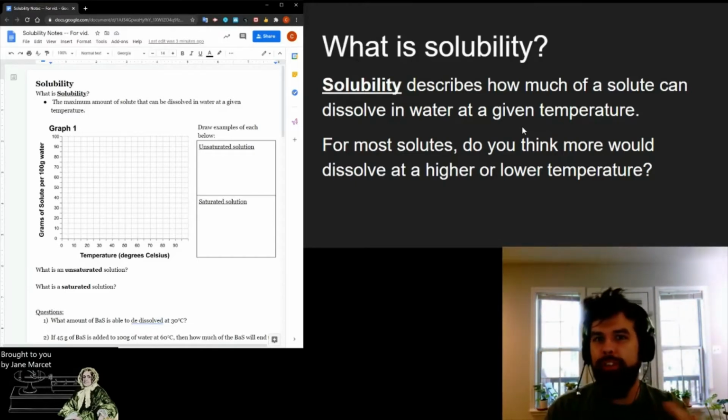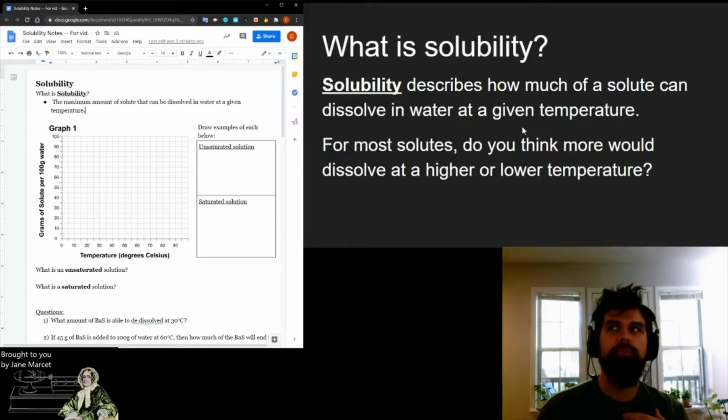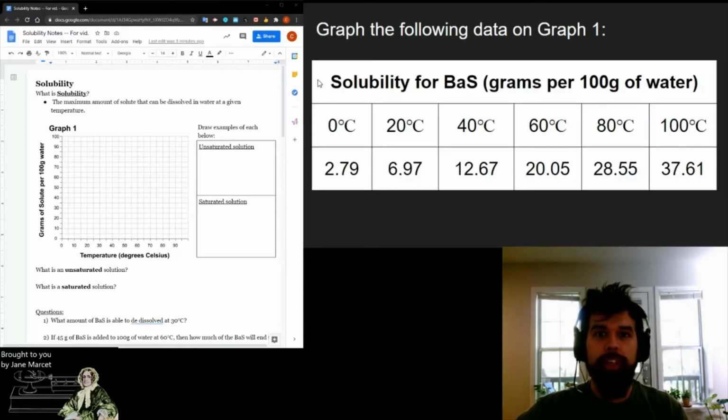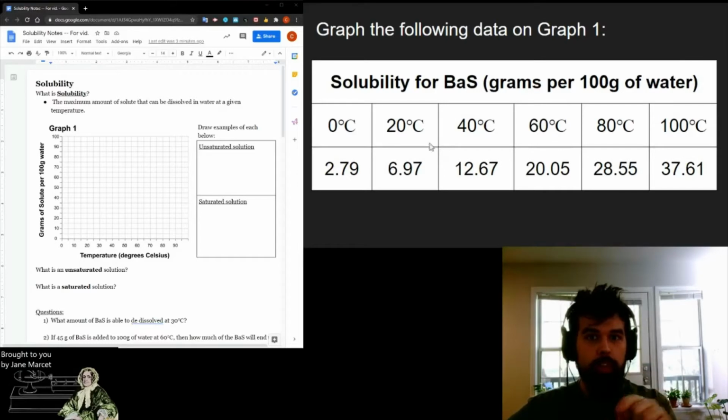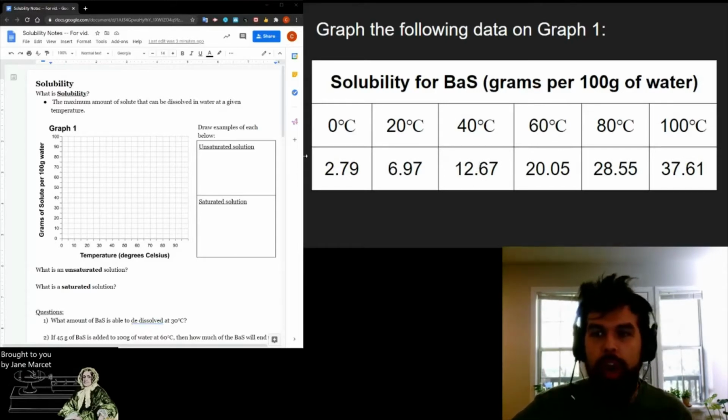It's a direct relationship. To show you what I mean, let's graph out some solubility. So this is the solubility of barium sulfide. Basically, it's the number of grams you can get to dissolve in 100 grams of water at any given temperature. And what I'd like you to do is take a minute, pause the video, and try to graph this out on your own. I'm going to do it as well, and then we can compare.